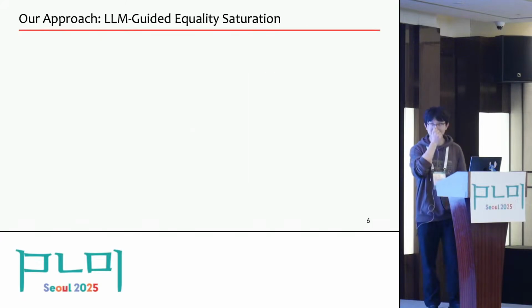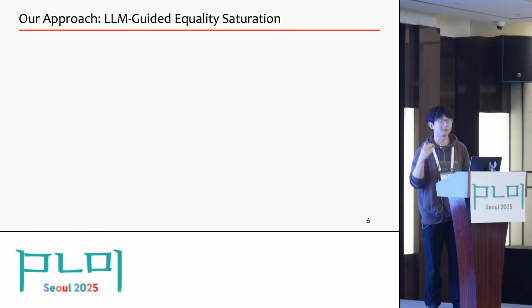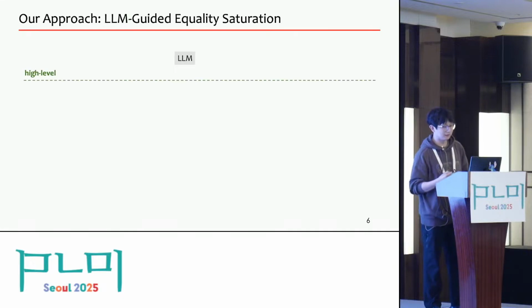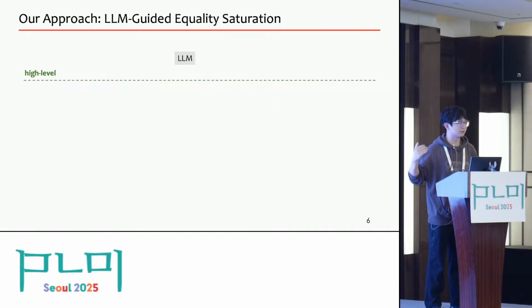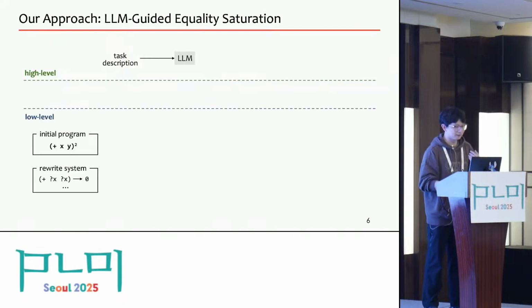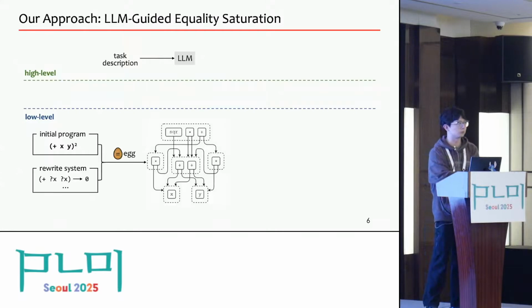Okay, so we can easily generalize this idea to our case, right? Because large language models have exposed human-like capabilities in many different tasks. So a natural idea is to use a large language model to take the place of human developers to provide high-level guidance to equality saturation. In more detail, given that a large language model cannot handle all the low-level details, we can just put it at a high level and provide it only with the task description. And instead, for these low-level things, for example, concrete programs and the detailed rewrite system, we still use the traditional techniques to keep track of them.